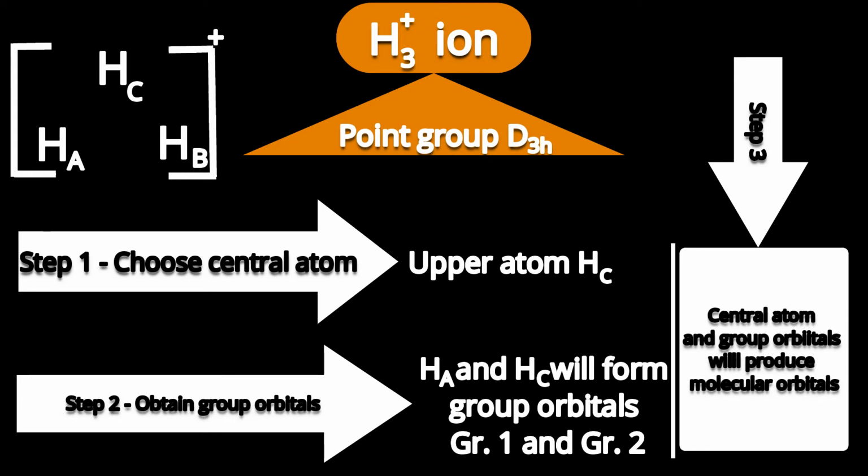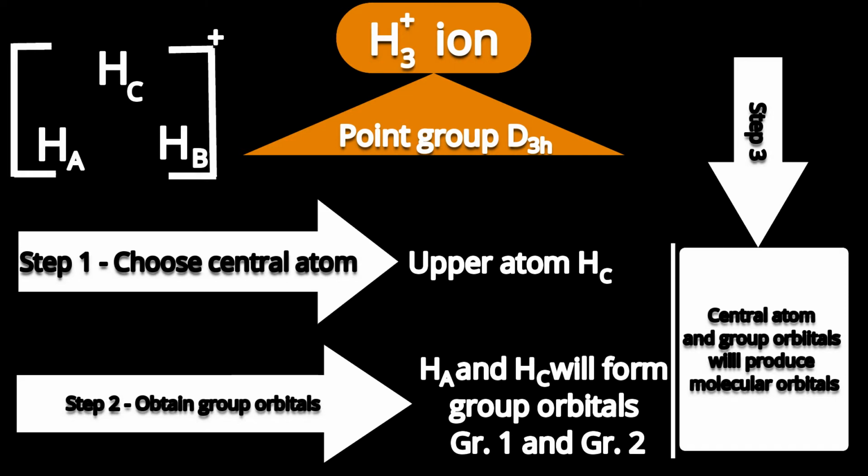Afterwards, group orbitals of suitable symmetry, in this case energy is not the concern, therefore I am not talking about that, will interact with the atomic orbitals of the central atom.